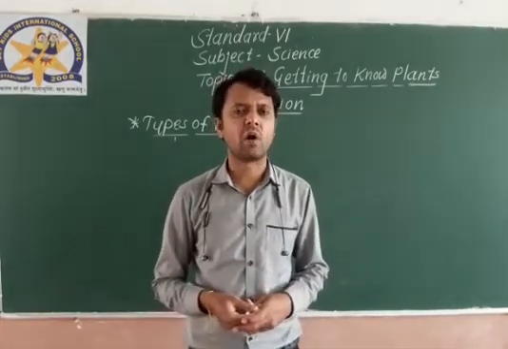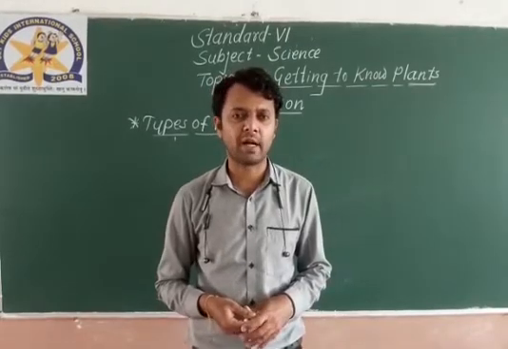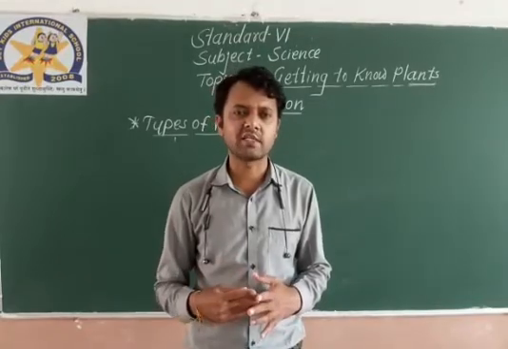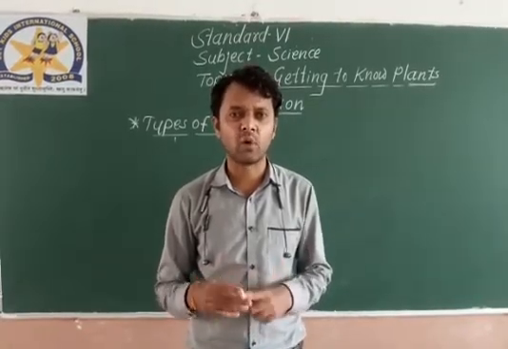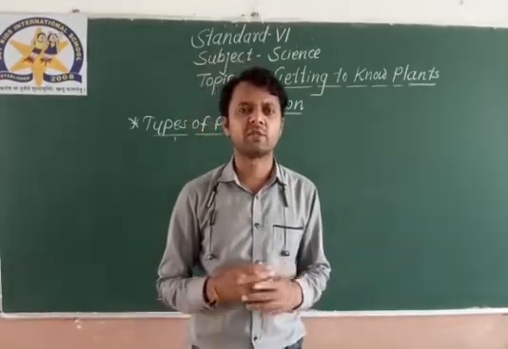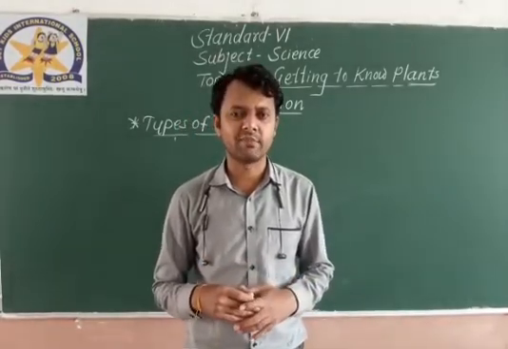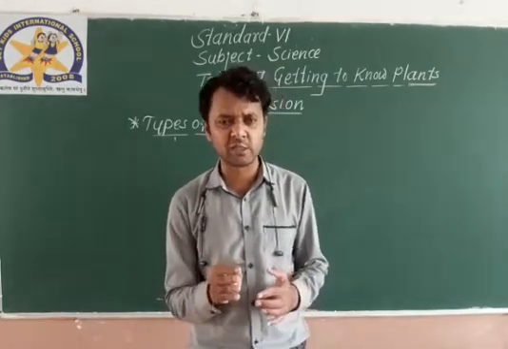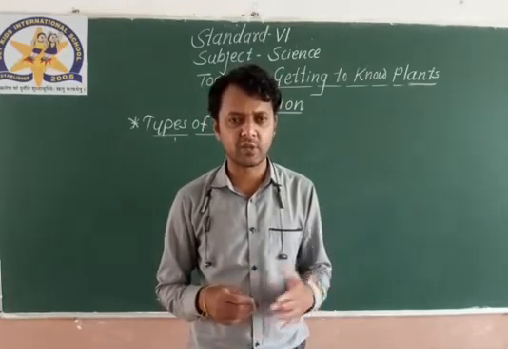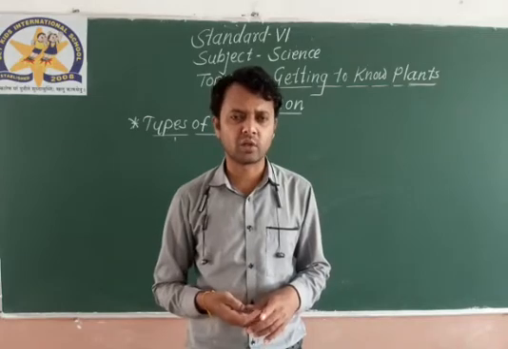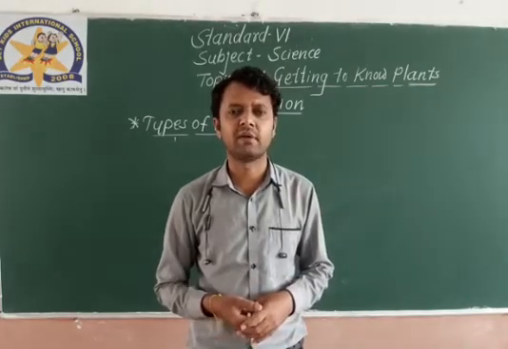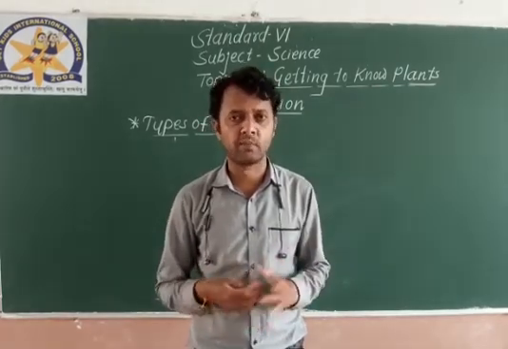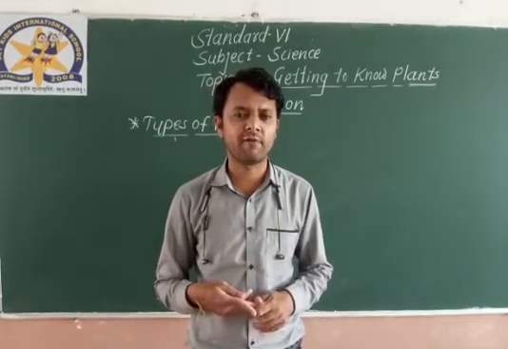And last but not the least, we have discussed creepers. What are creepers? Creepers are plants having weak stems that grow along the ground. The definition of a creeper is a plant with a weak stem which grows along the ground. The name creeper means to creep. These plants creep along the ground and have weak stems as well. Examples of creepers are pumpkin, watermelon, bottle gourd.